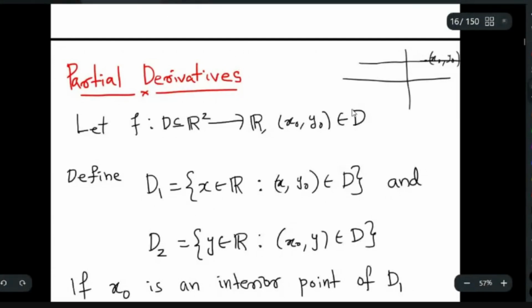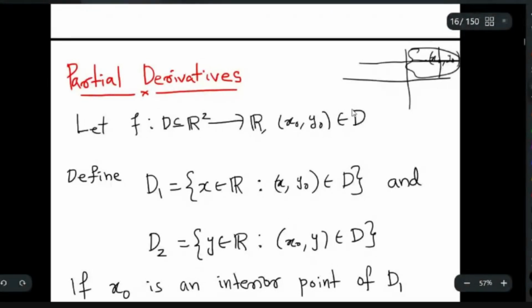This portion of this line in D is given by D1. So suppose this is my D, I will look at this much portion only. I won't consider the full line, I will consider this much only. So you have to take the portion of this line in the domain. The other one, D2, is this line.